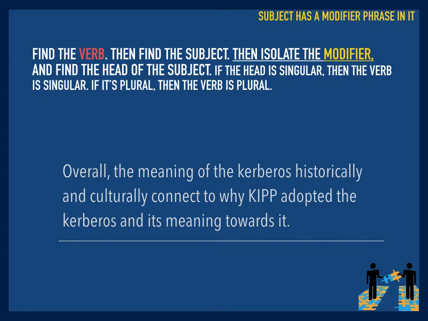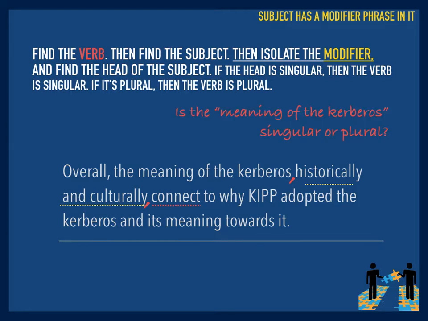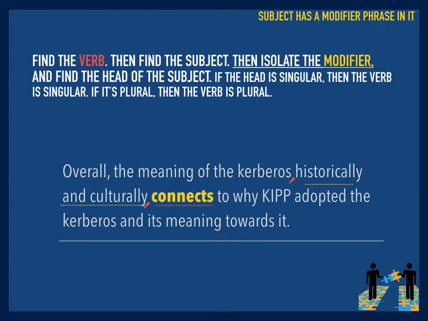Next one. Make any changes you need to make to any verb that you find in this sentence. We got this modifier. The meaning of this, the Kerberos is the subject. So that needs to be changed so that it's singular, and that means use an S.